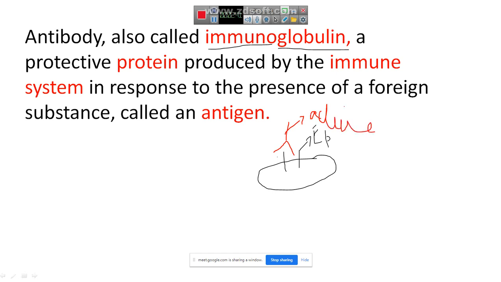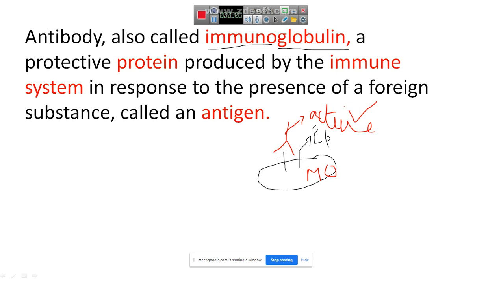This antibody, when it is synthesized in your bone marrow, is naive, that is, in an inactive form. But it keeps on circulating in your body, acting like an army safeguarding your body against any microorganism. Once it encounters a microorganism, then it becomes activated.